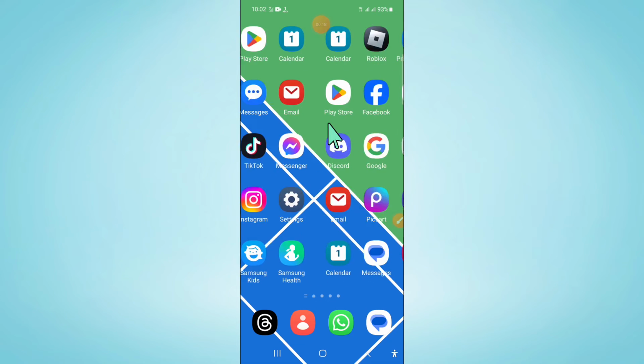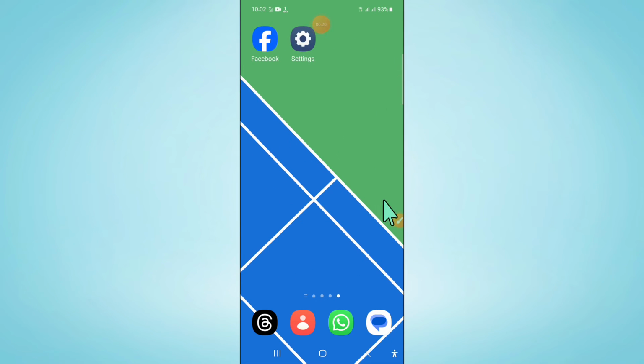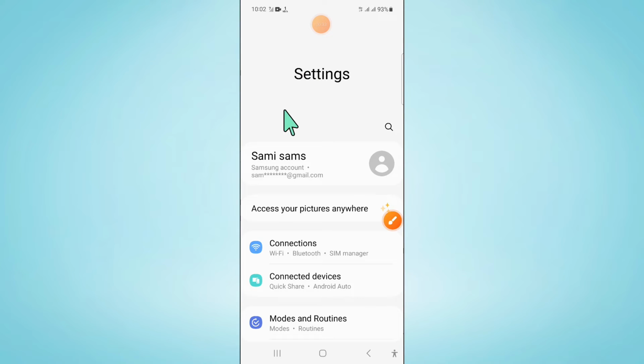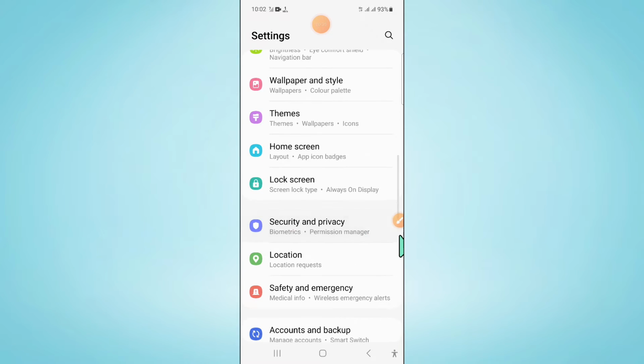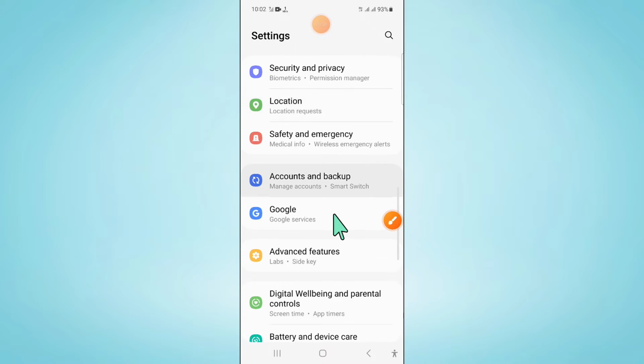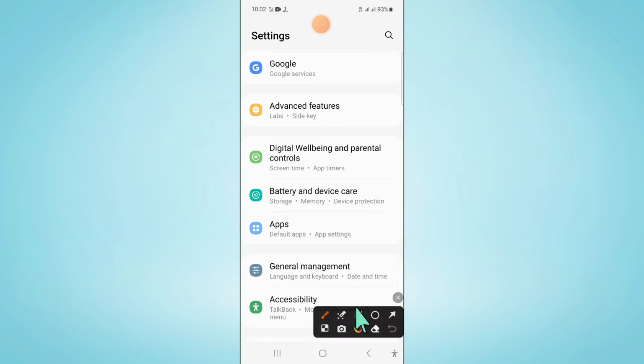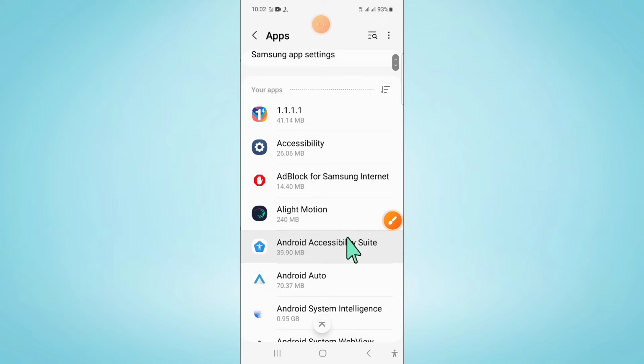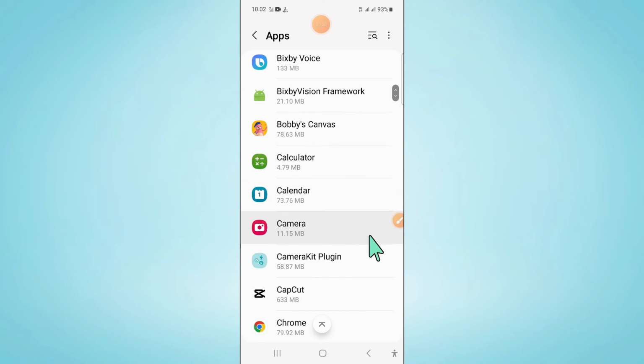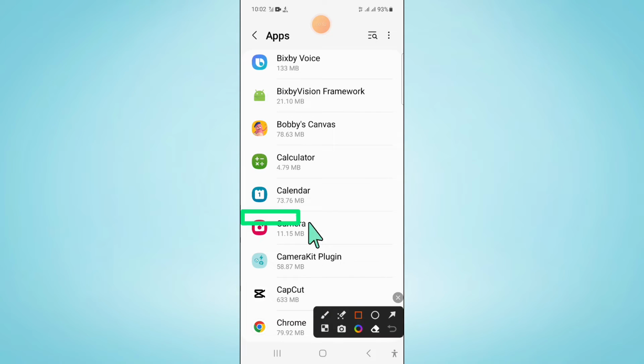So to fix this issue, first of all, open settings. Now after opening settings, scroll down and here click on apps. Now in apps, scroll down and here click on camera,